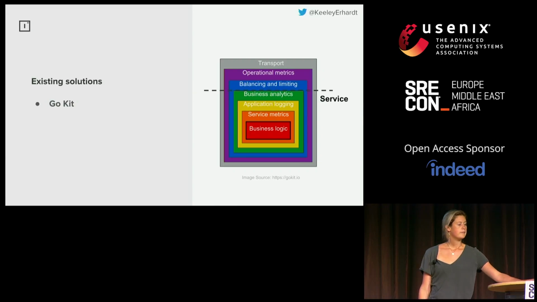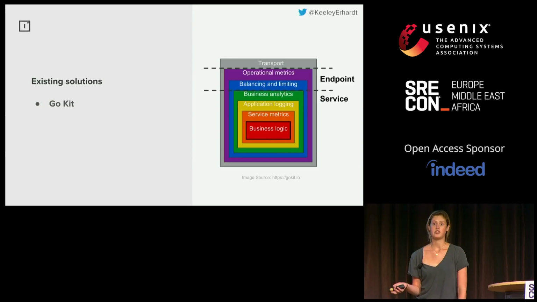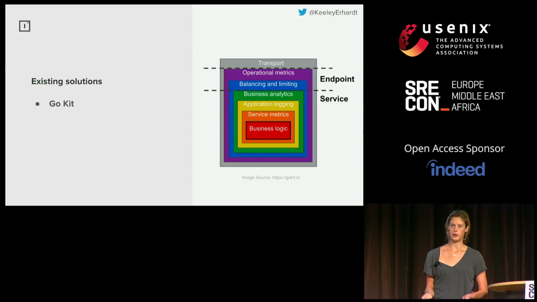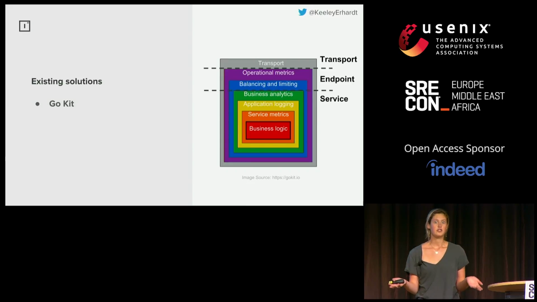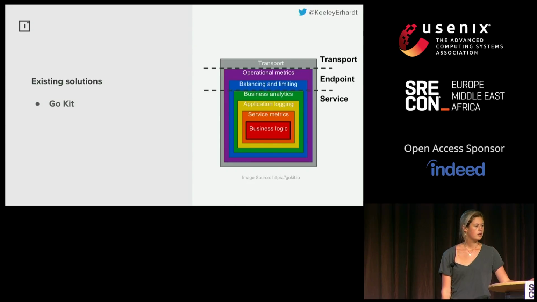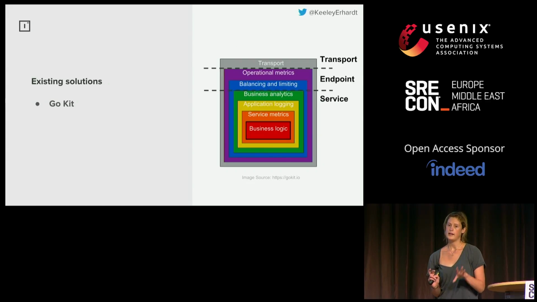Surrounding the service domain, we have the endpoint domain, which is where our service is abstracted to a generic GoKit endpoint. And finally, the outermost layer is the transport layer, where we actually connect concrete transport to our service. So this is nice in that it enables you to clearly separate out what is your service logic and what is functionality that perhaps could be provided by GoKit itself.